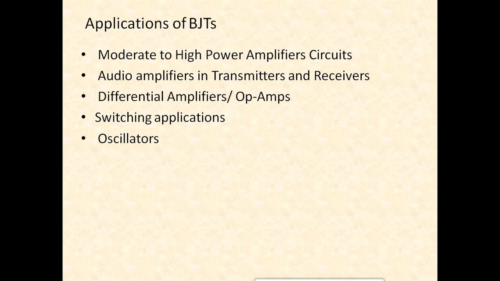They consume very little power, and there is less leakage current in those structures. So we normally don't use BJTs in low power applications, but still BJTs are used in most audio amplifiers, in the transmitter section, receiver section.